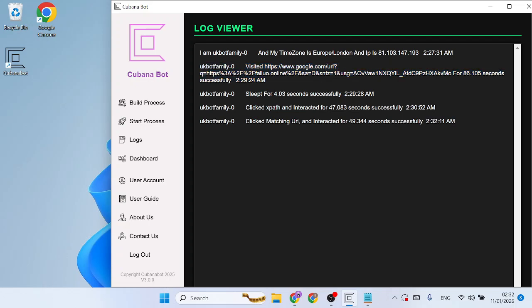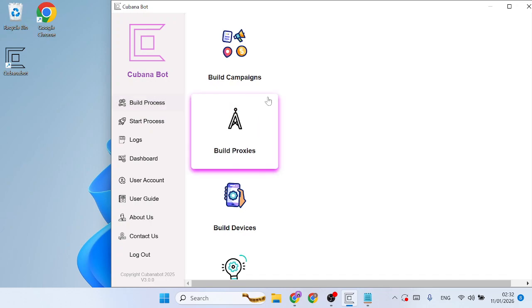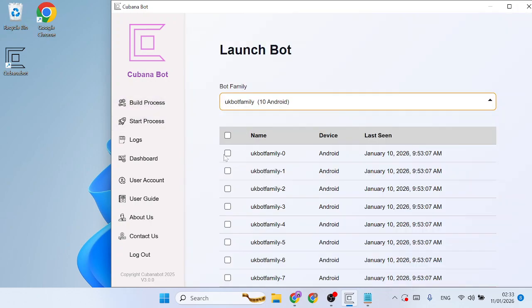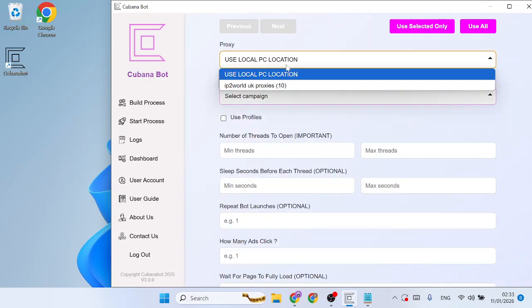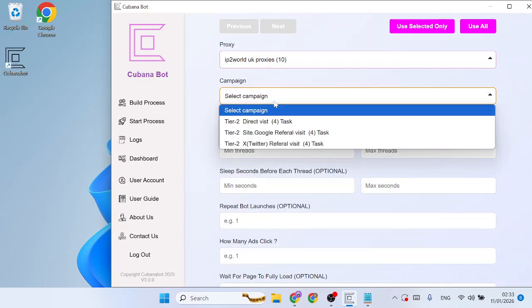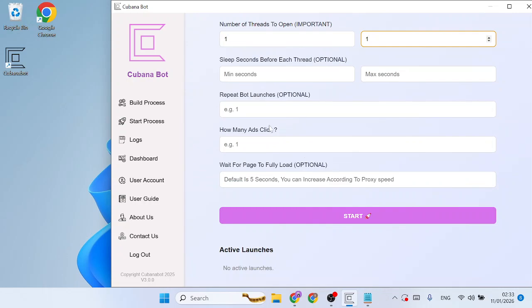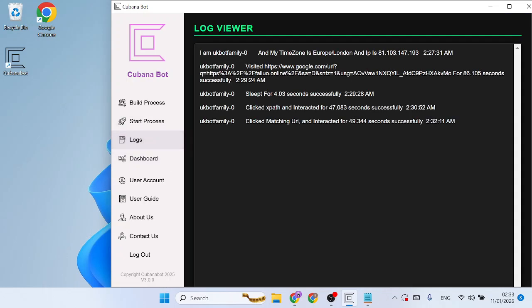In the next coming video, I'll show you how to use Cubana bot to do Google search and also type in keyword research. So let's proceed to test the Twitter referral. Select your bot family, select your bot, select your location, select your campaign, Twitter referral visit. We are launching just one bot. Optional. So you click on start, then proceed to the log section.